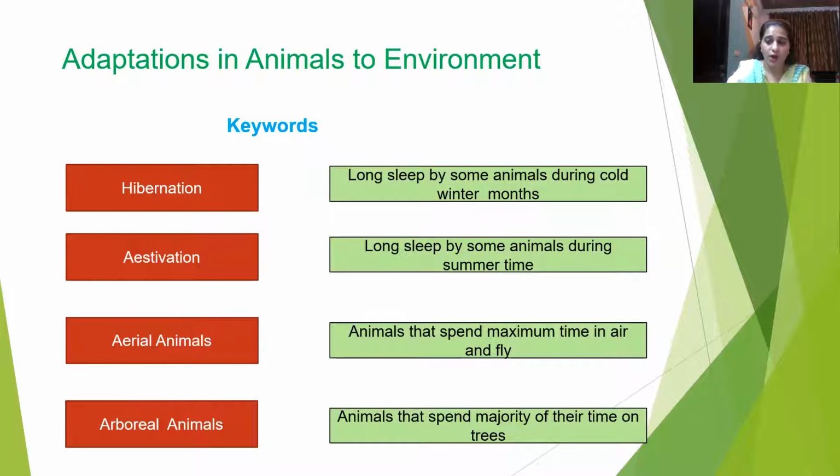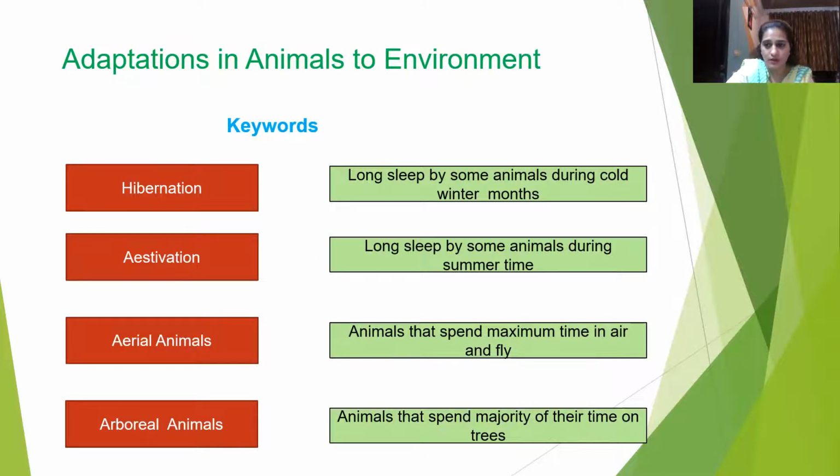So now it's time to discuss various keywords. The first one is hibernation. Long sleep by some animals during the cold winter months is known as hibernation. Estivation. Long sleep by some animals during summertime is known as estivation. So hibernation and estivation, they are just opposite to each other. Aerial animals. Animals that spend maximum time in the air and fly are known as aerial animals. Arboreal animals, animals that spend majority of their time on trees.